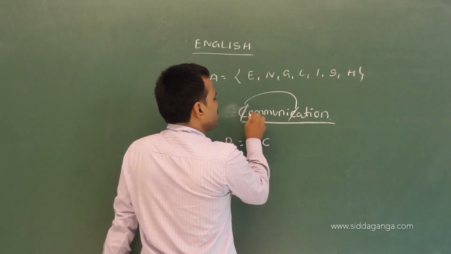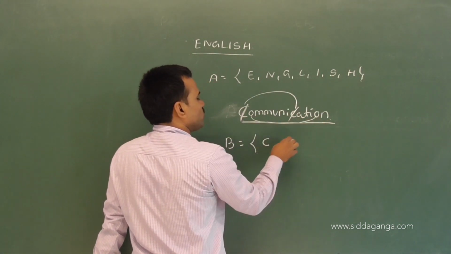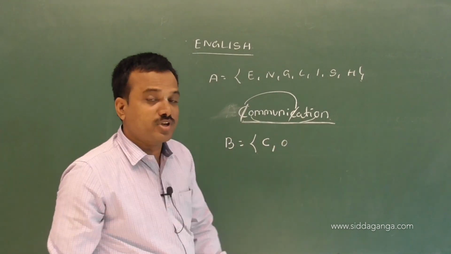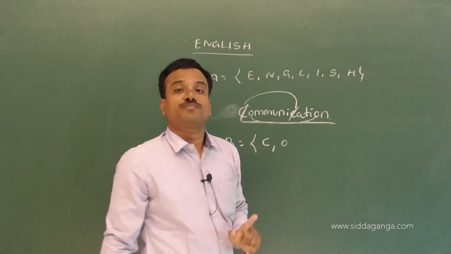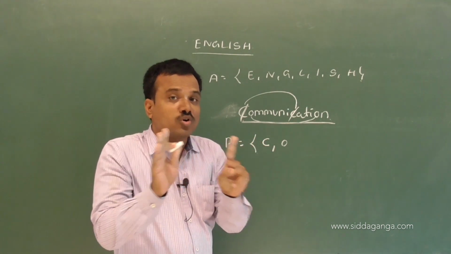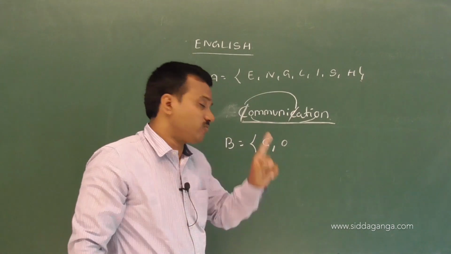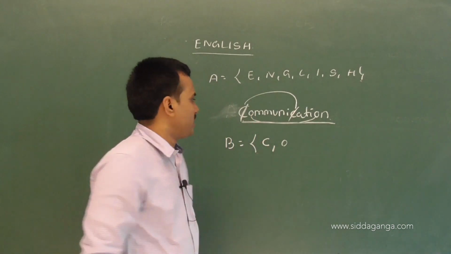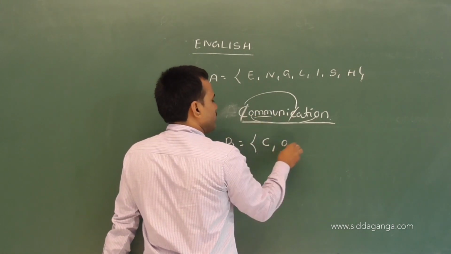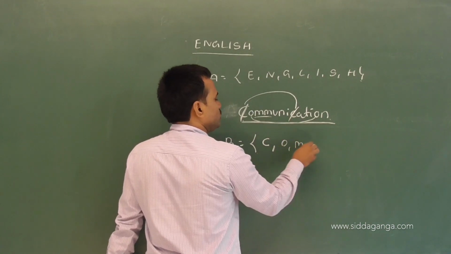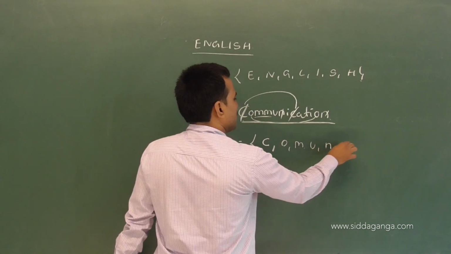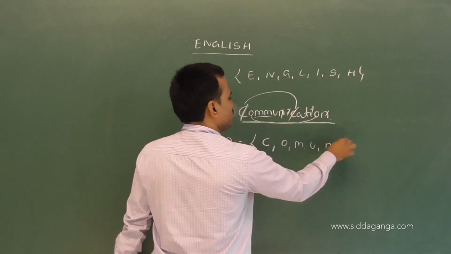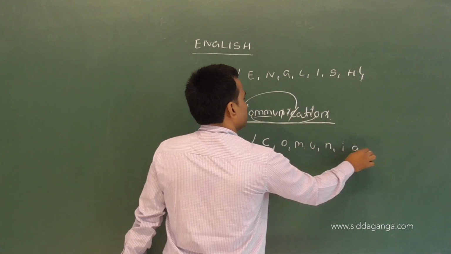O is repeated 2 times, but we write it only once. Repetition of the digits is not allowed in a set. We must write only 1 time. M is repeated 2 times, we write only 1. U. N is repeated 2 times. I is repeated 2 times. And A, T.